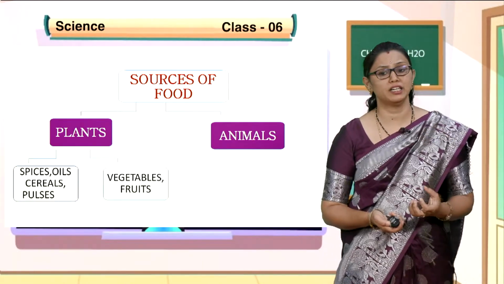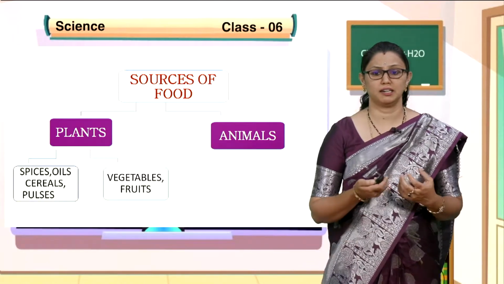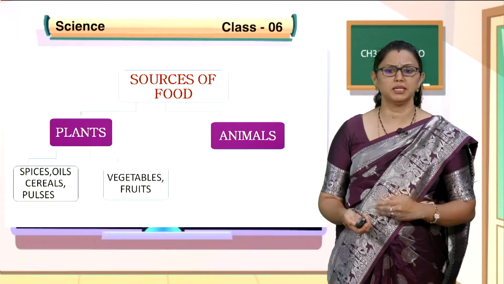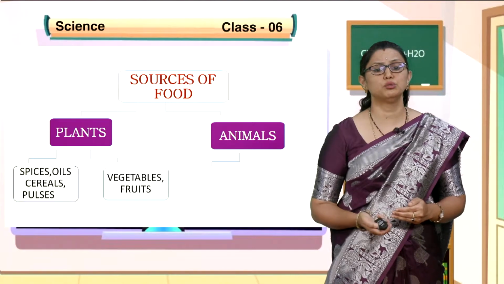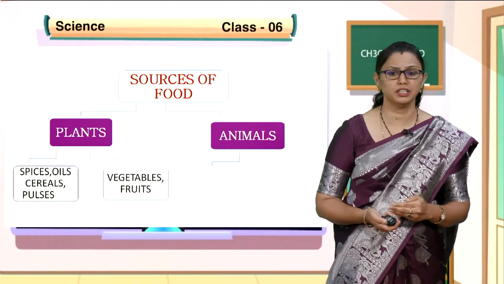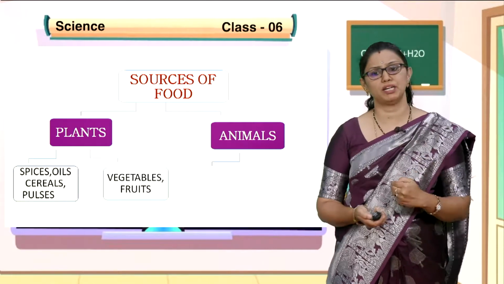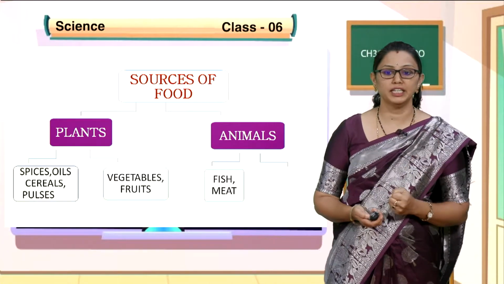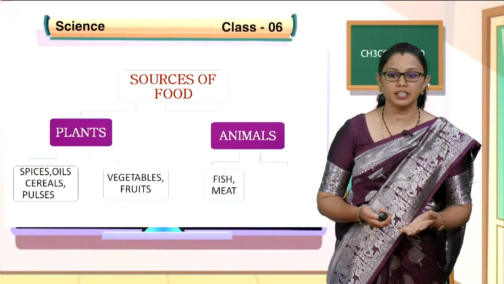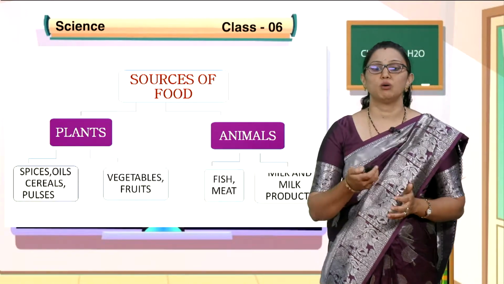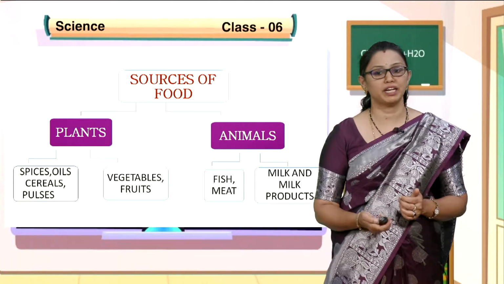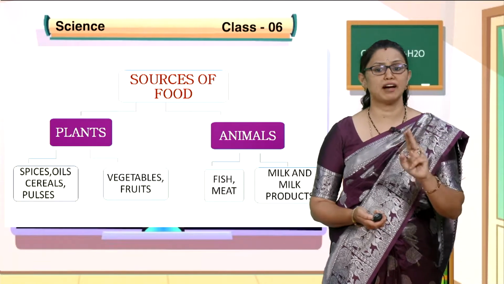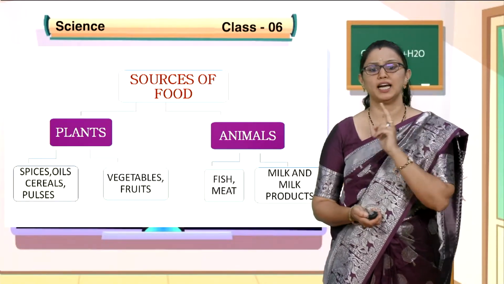From plants we also get a variety of vegetables like lady's fingers and brinjal. You can make a list of the vegetables which you eat every day. Different types of fruits, which are very nutritious and required by our body, are also obtained from plants. Then coming to animals, we get fish, meat, and eggs, which are highly rich in proteins, and also milk and milk products. So this is the major source of food, children. Remember, we have two major sources of food: plants as well as animals.